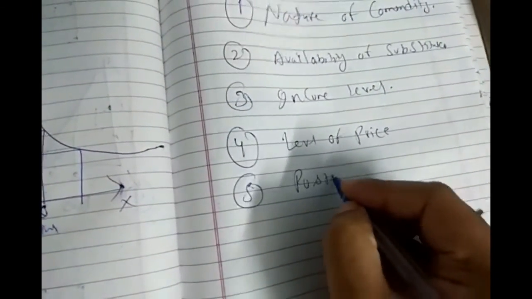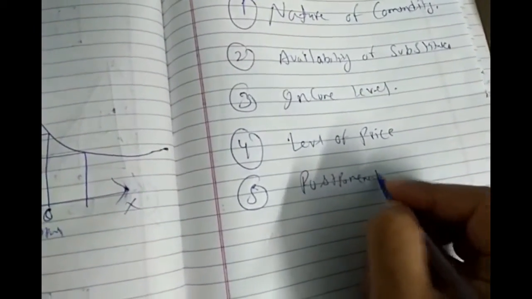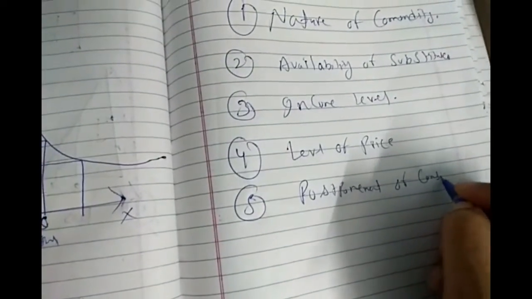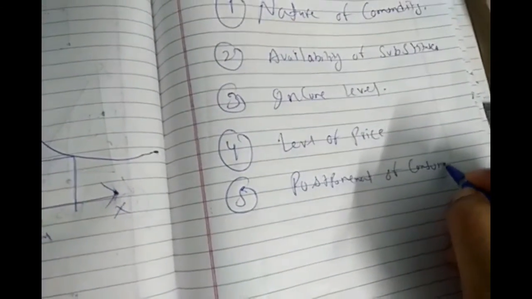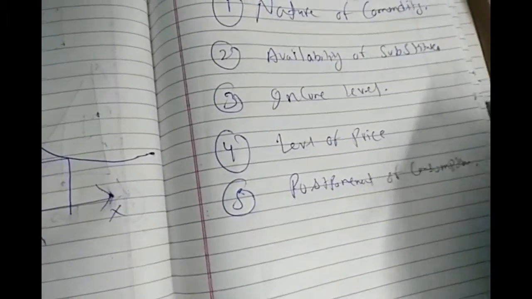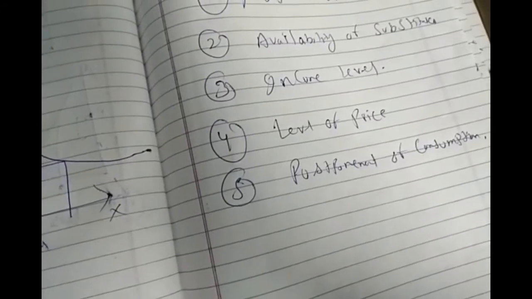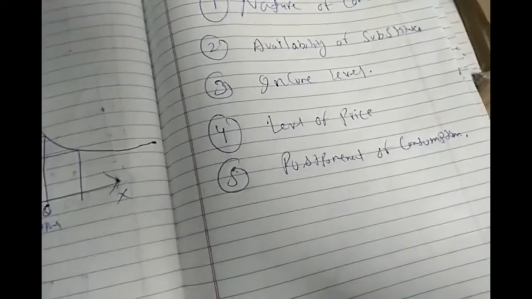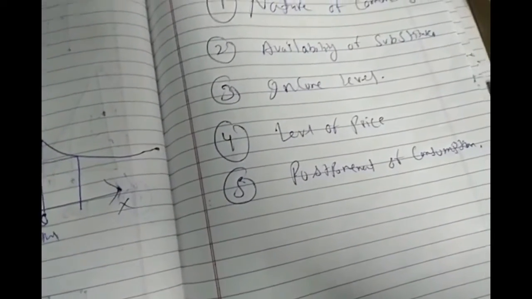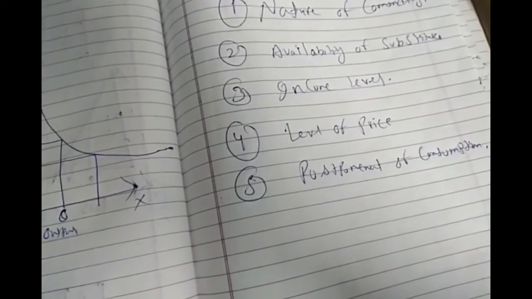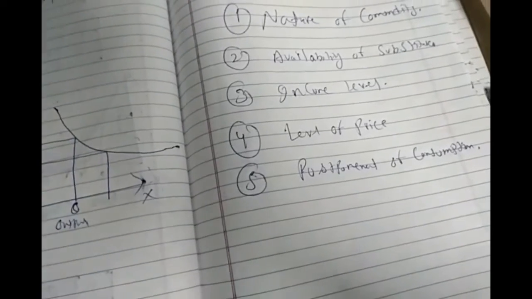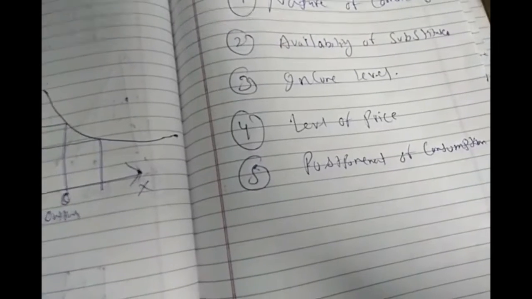Next is postponement of consumption. Commodities like biscuits, soft drinks are not urgent and have higher elasticity, because if their price increases, people are going to reduce their demand and can postpone their consumption.